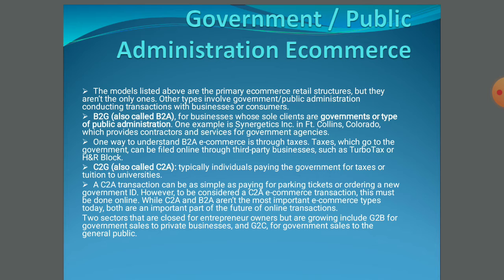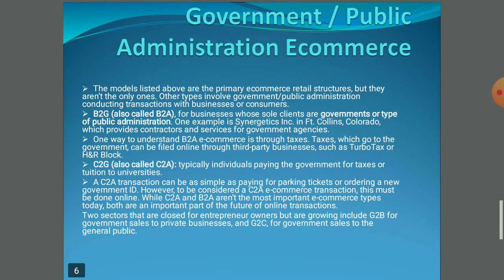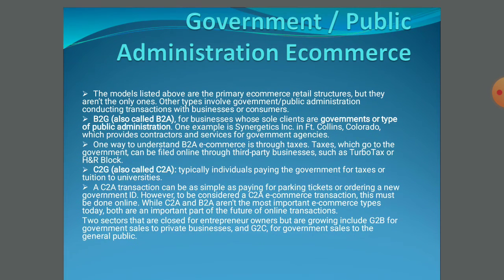The second type of public administration e-commerce is C2G, also known as C2A, that is consumer to government or consumer to administration. An example is an individual paying taxes online to the government or paying university tuition fees, which is categorized as C2G e-commerce. For C2A, the transaction can be as simple as paying off parking tickets or ordering a new government ID.